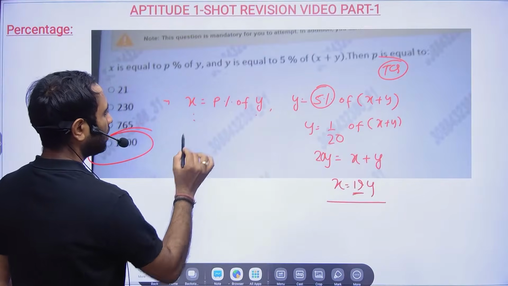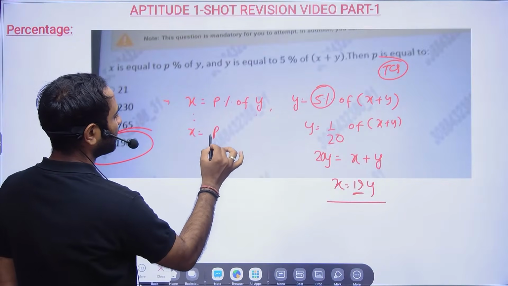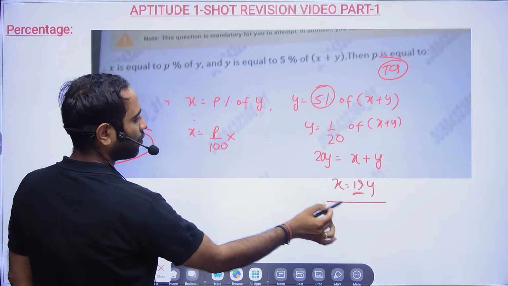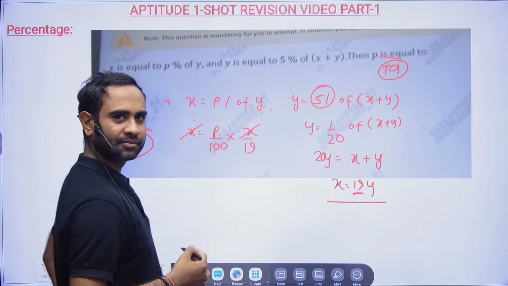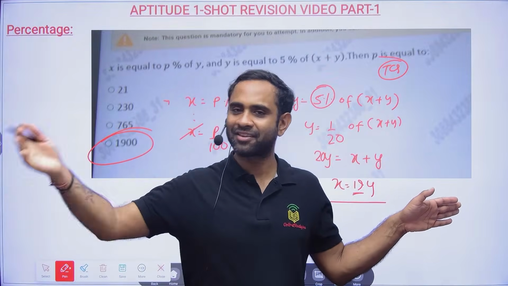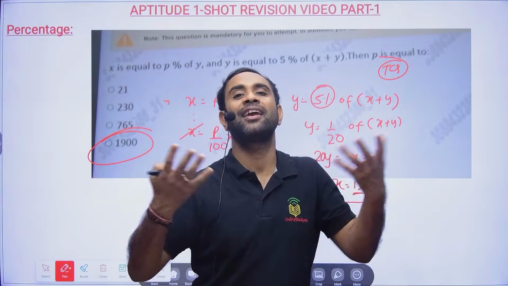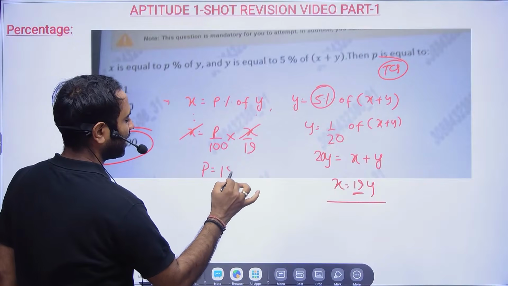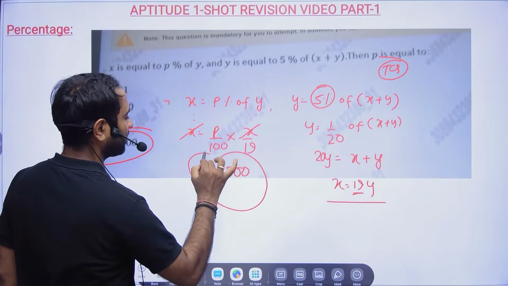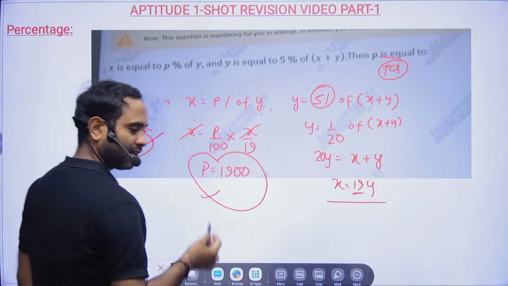Now X will be equal to P percent, meaning P by 100, of Y, and Y will be equal to X by 19. So X and X, X squared, will get cancelled. So P will be equal to 1900. Your life is set. So 1900 is the correct answer.